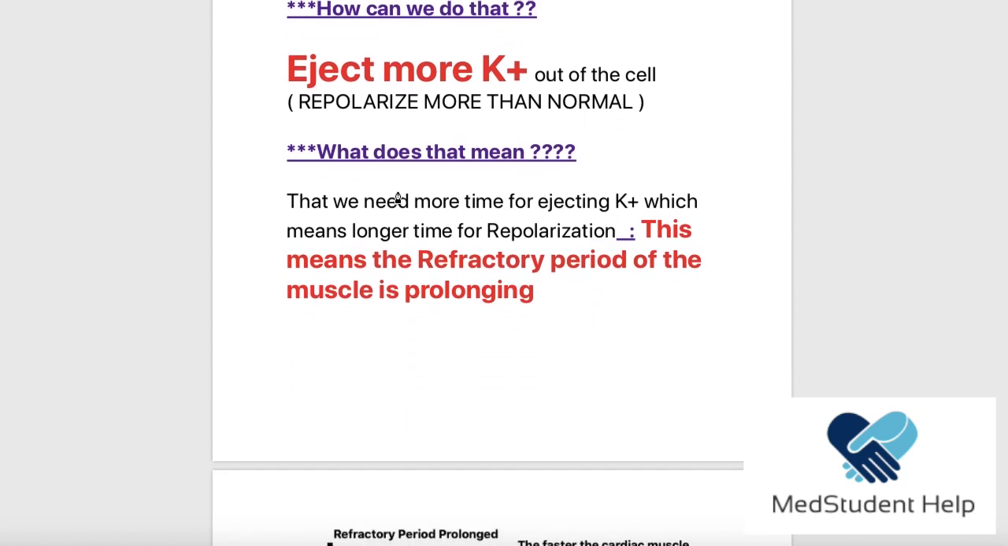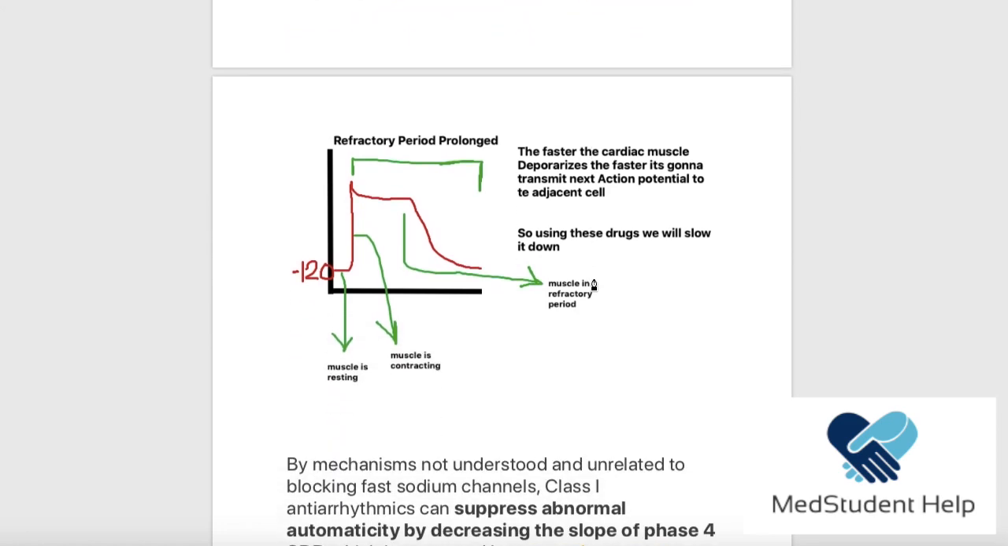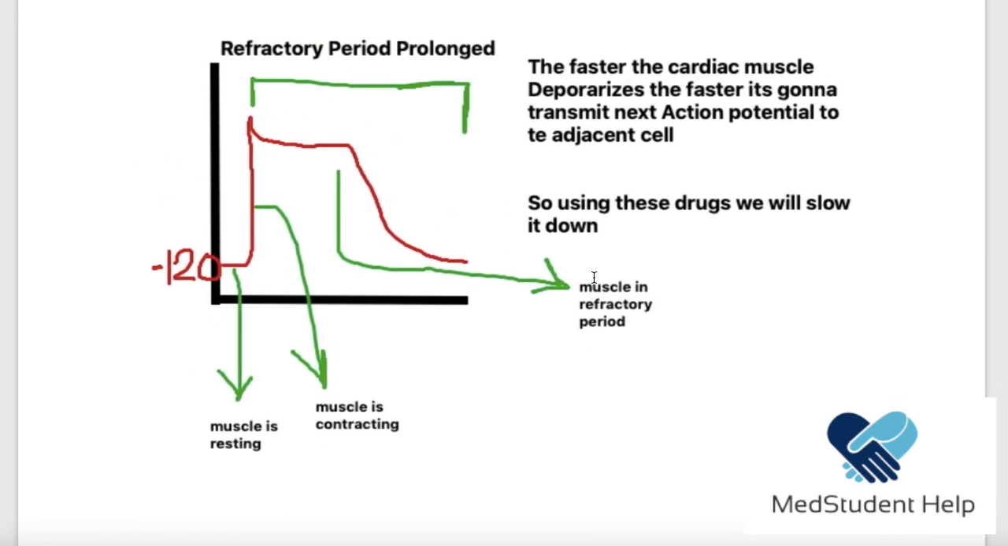Okay, what does that mean? That we need more time. Okay, this is very important. We need more time for ejecting potassium, which means longer time for repolarization. Okay, so these two words are very important. So we need more time for ejecting potassium, which means longer time for repolarization. Okay, what does longer time for repolarization mean? This means that the refractory period of the muscle is prolonging. Now, let me explain this in a more clear way.